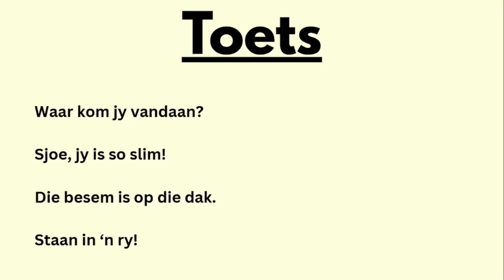Our first sentence is, waar kom jy vandaan? What are your 2 clues? It starts with a question word, and it also has a question mark at the end, so that makes it a vraagsin. All right, the next one.